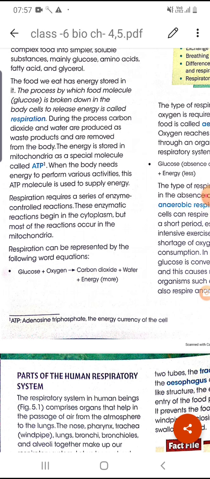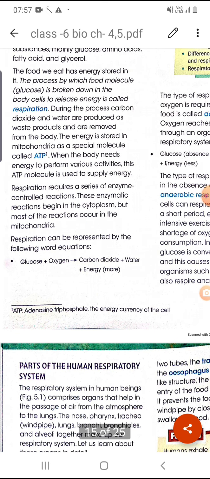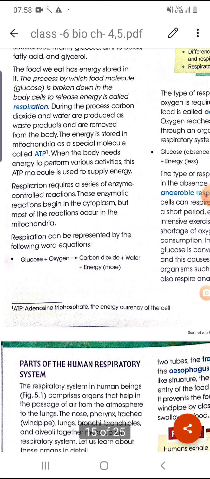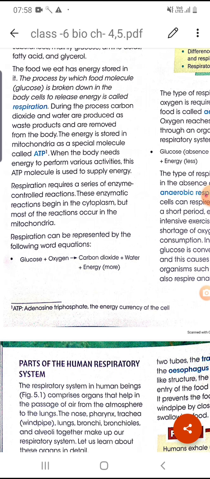Respiration requires, as in the digestive system you have seen, lots of enzymes. In respiration also it requires a series of enzyme-controlled reactions. These enzymatic reactions start in the cytoplasm, but most of the reactions occur in the mitochondria.